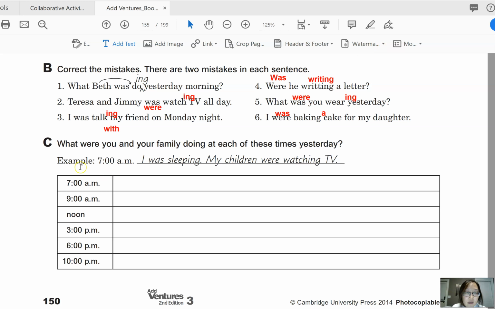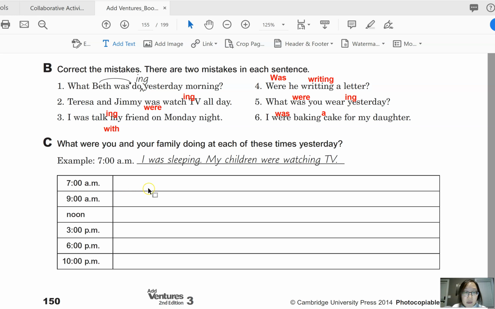So let's now look at exercise C. What were you and your family doing at each of these times yesterday? So you can see 7 a.m., 9 a.m., noon, 3, 6, and 10 p.m. So, for example, I was sleeping. My children were watching TV. So you can make 2 sentences, one for yourself and the other for your children or your husband, or maybe you have just one child, so you can just say my son or my daughter in that case. Or you don't have to explain what all of your children were doing if you have more than one child. So it's up to you.